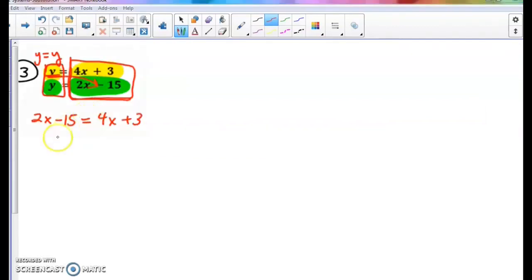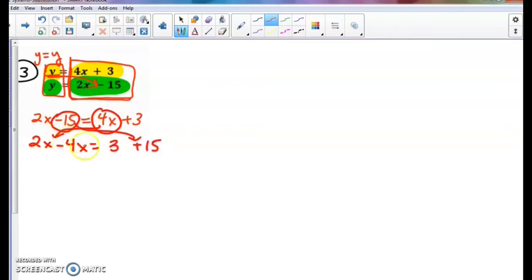And now that we have both expressions set equal to each other, we're going to take our variables to the left. So 2x is already over here on the left side. Bring over our positive 4x, make it a negative 4x. Drop down our equal sign. I always like to try to keep it in line with the other one. We have our plus 3, so positive 3 on the right. Our minus 15 over here becomes a plus 15. And now we're good to simplify.